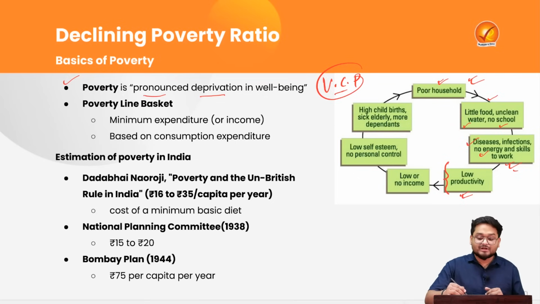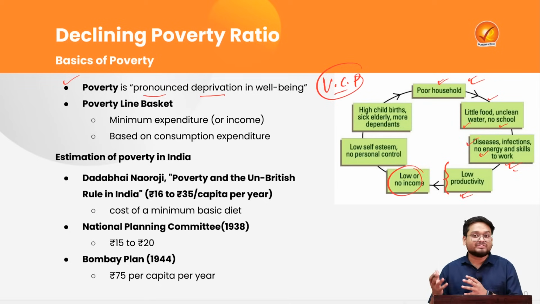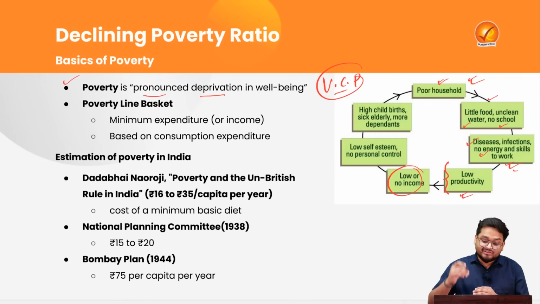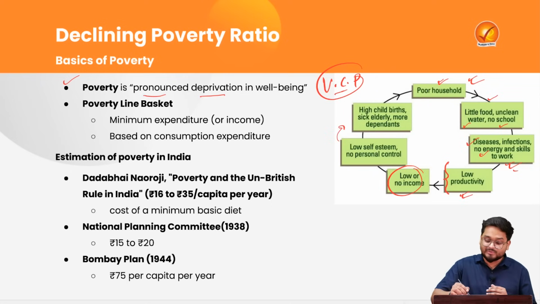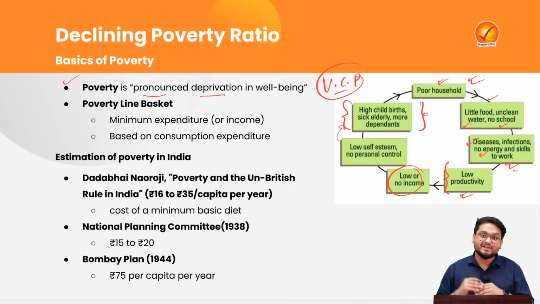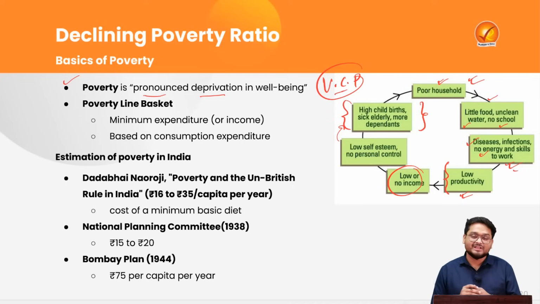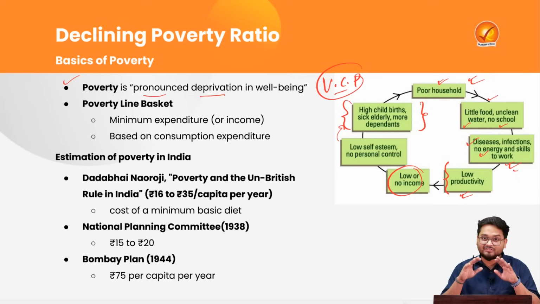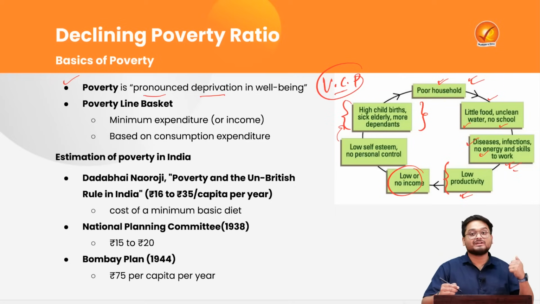So you understand, the family started as a poor household and ultimately we find due to various deprivations, the income capabilities of the individuals, they also decline, and this low income leads to low self-esteem, low self-confidence, and this also leads to high childbirths in many households, because the families, the poor families, they often perceive, according to various experts, that having high amount of child or say children in the family, these children will be growing up to actually taking the care of the family, of the various other expenditure to actually uplift their poverty levels.